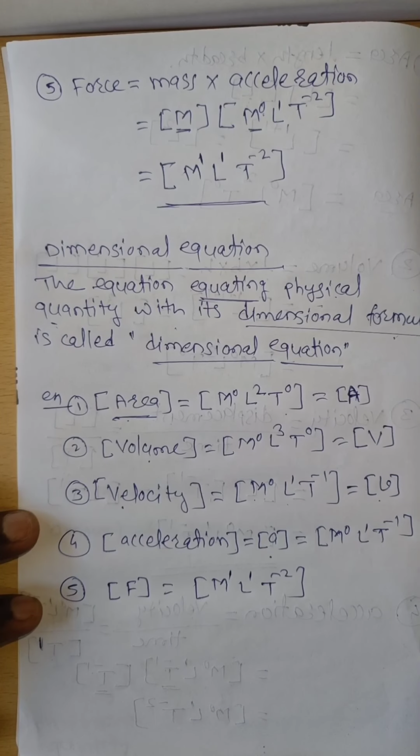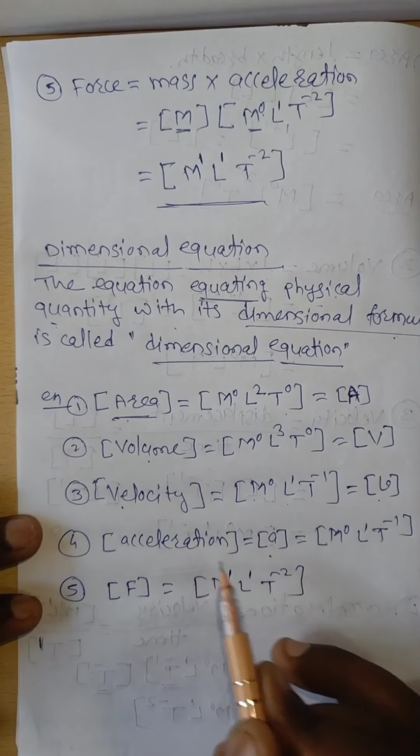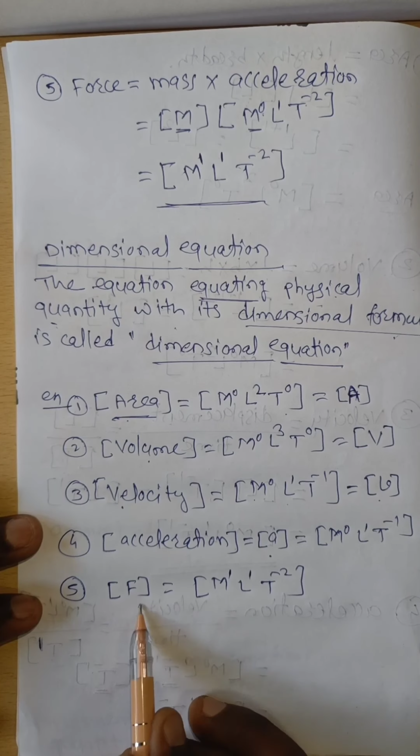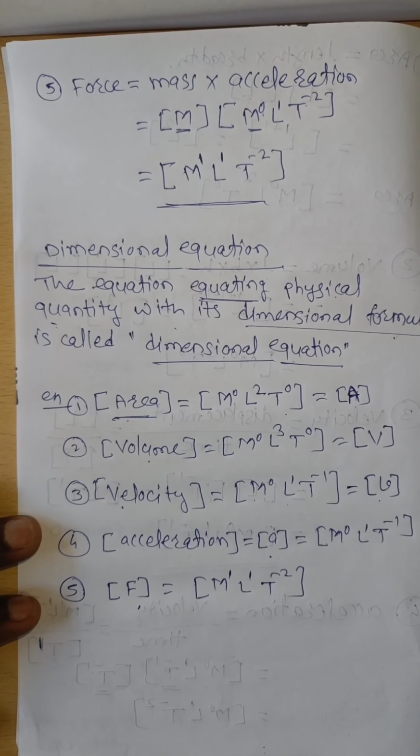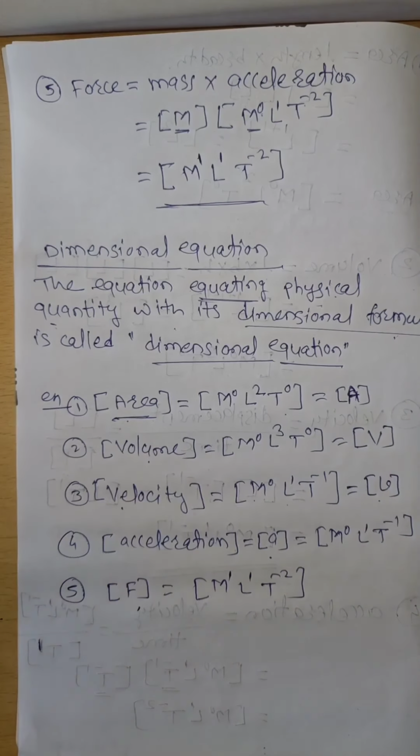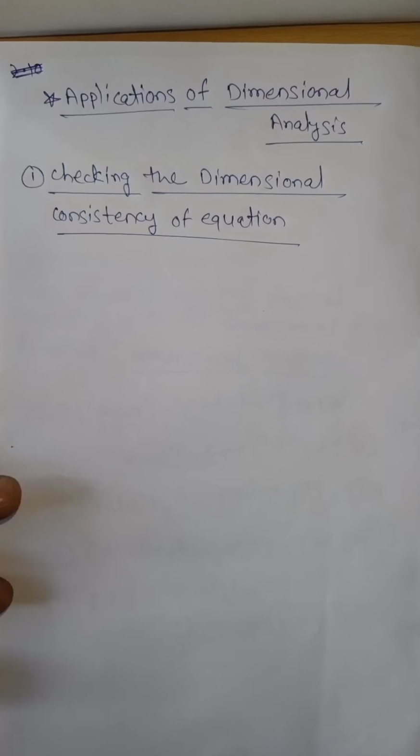Now this kind of representation, equating the physical quantity with its dimensional formula, is known as a dimensional equation. Now we have to see the applications of dimensional analysis.